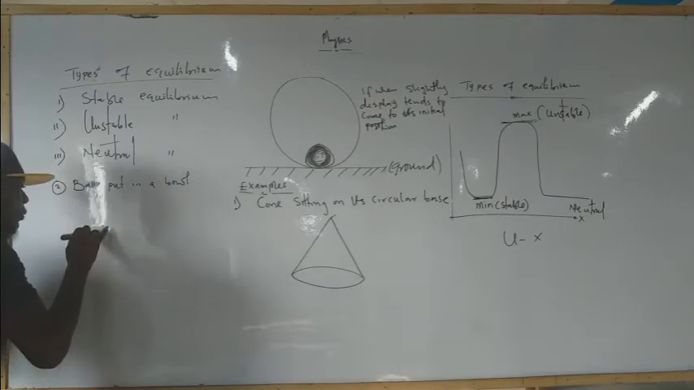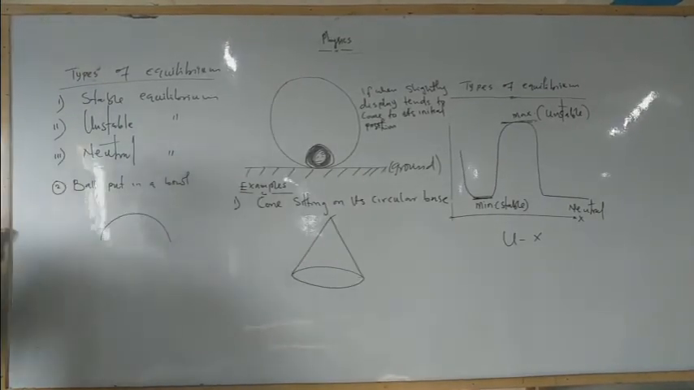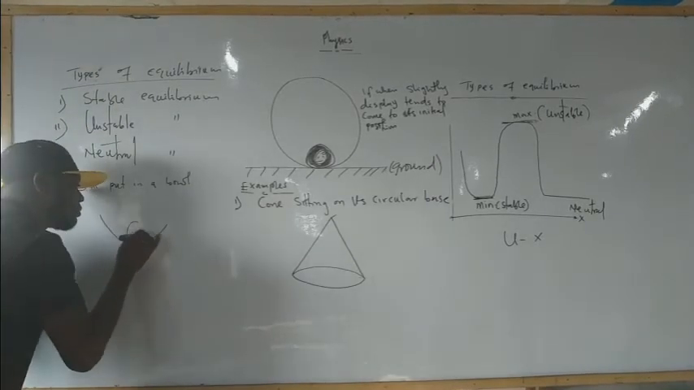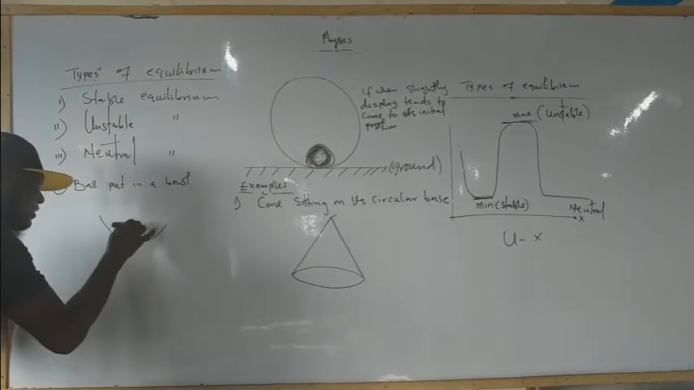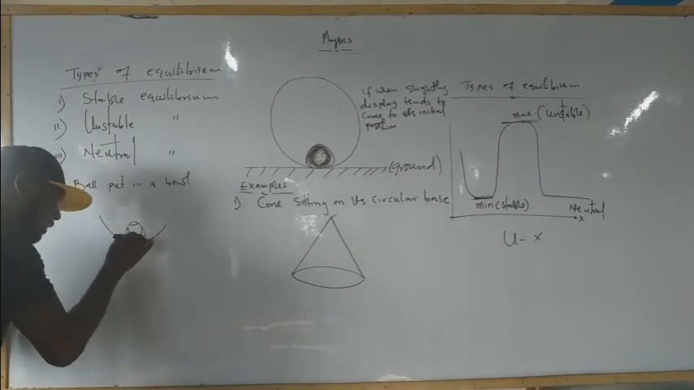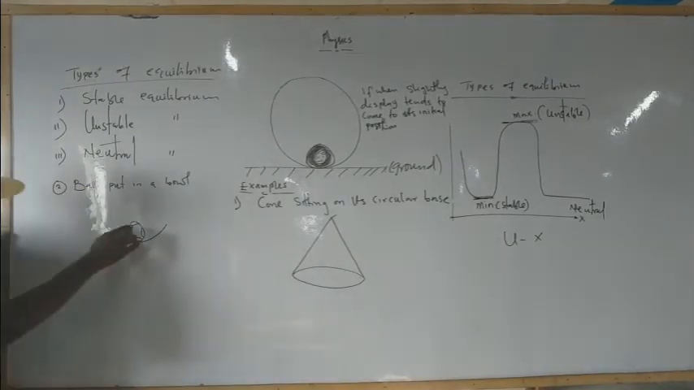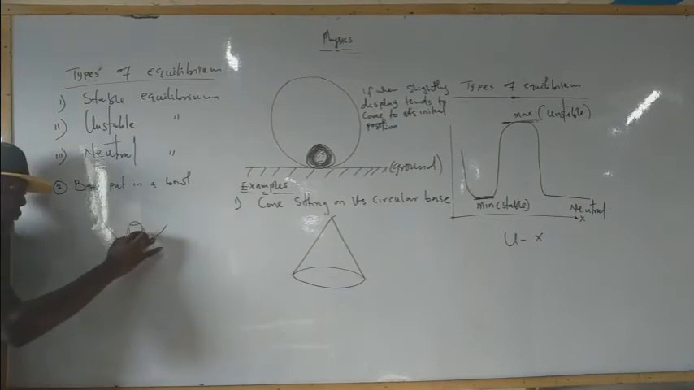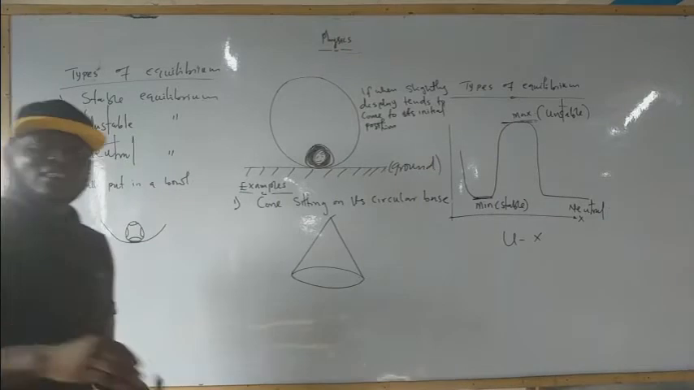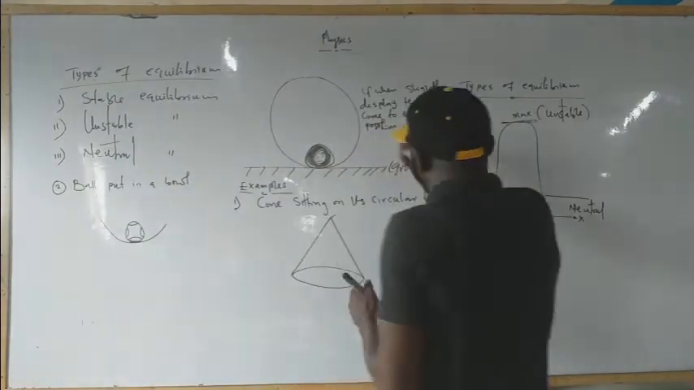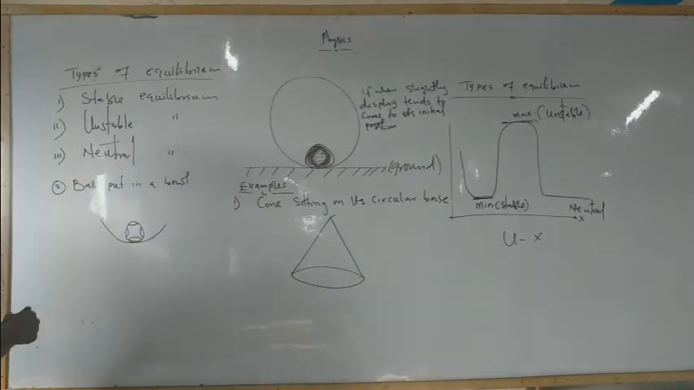Okay? So when we have something like this, let me draw very well, something like this, then we have a ball inside. When this ball is slightly, just gently displaced, you can see, it will move towards the side, then tend to rest in its normal or initial position. That's the second example.